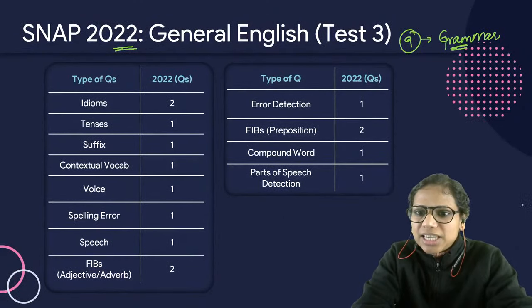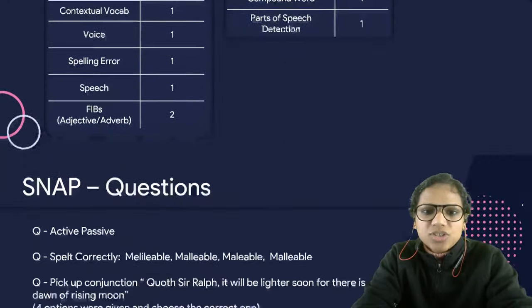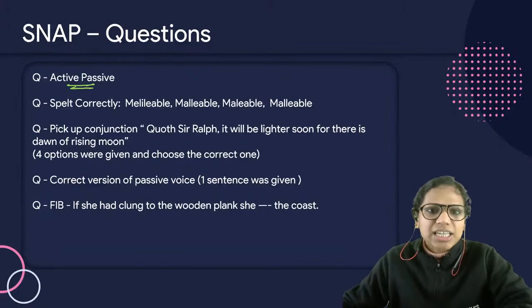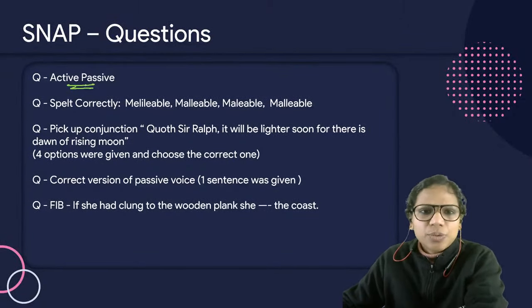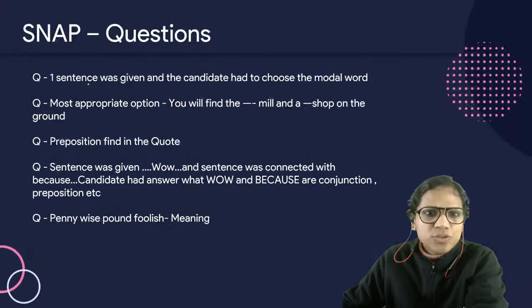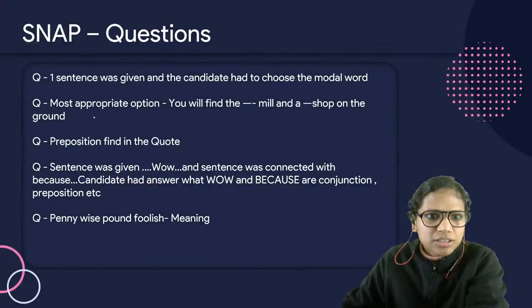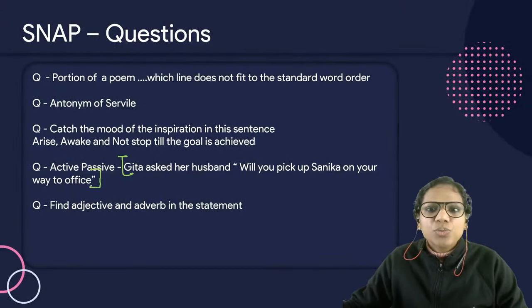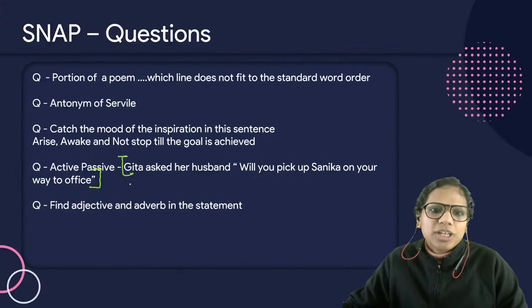Right. Let's have a look at the questions straight away now. There was a question on active passive voice. In fact, there were two questions, I believe. One of the questions was this: Geeta asked her husband, "Will you pick up Sanika on your way to office?"